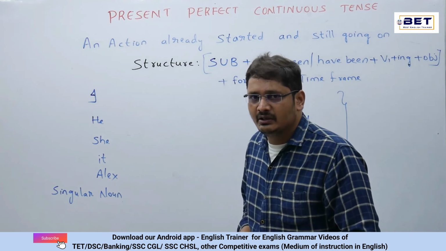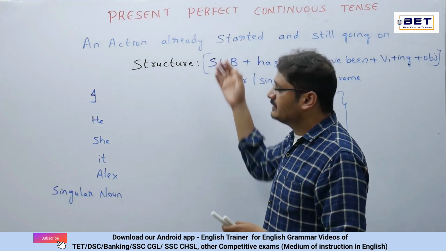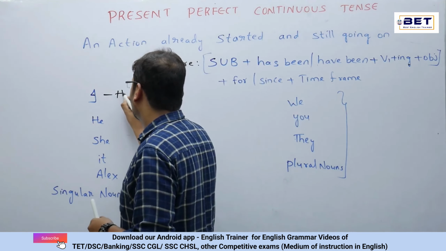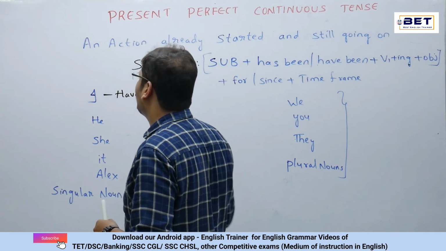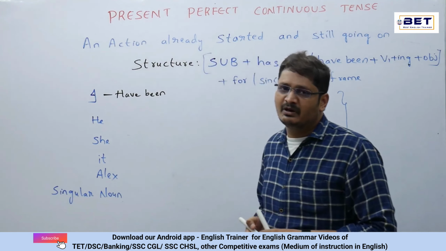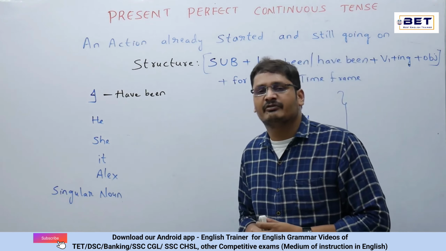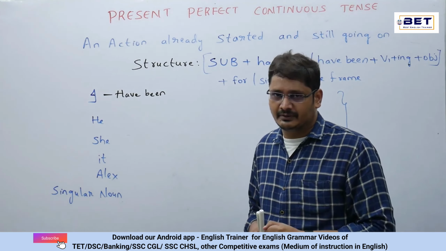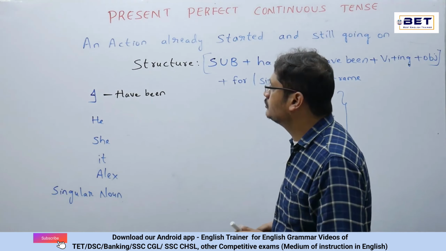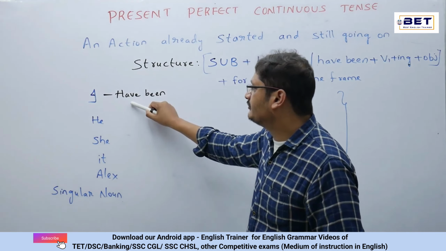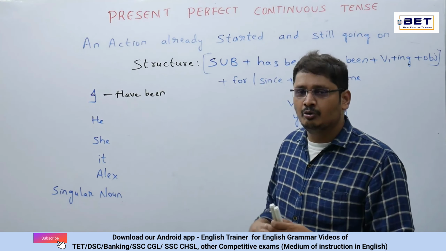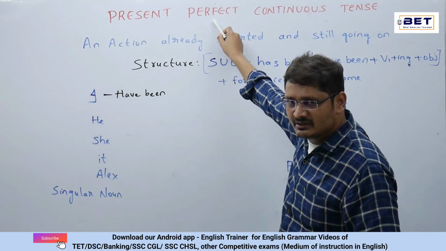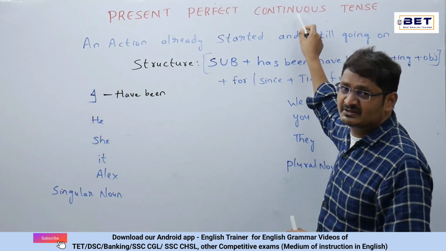Here I have I, and in the present perfect continuous tense, I will go with have been. So generally, we have seen the same condition even in the present perfect tense. Even in the present perfect tense, I, the first person singular, has gone with have. In the same fashion, here also, I is going with have been. Now, you might get clarity over here. That is, perfect tense is present here, and at the same time, continuous tense is also present here.